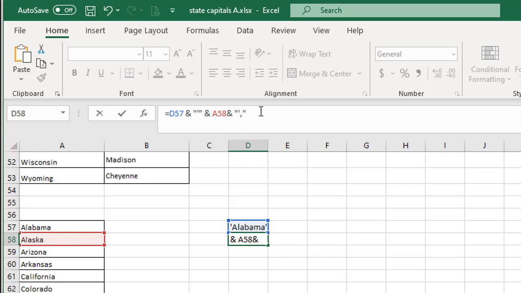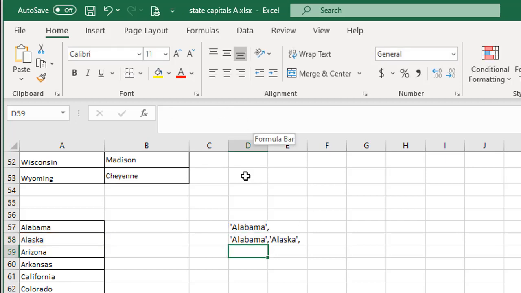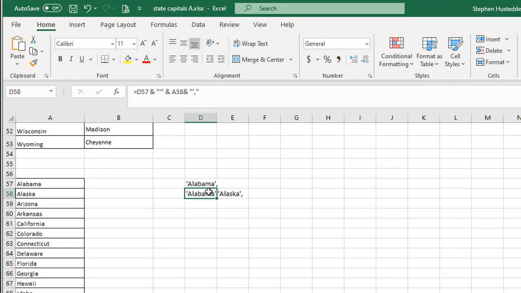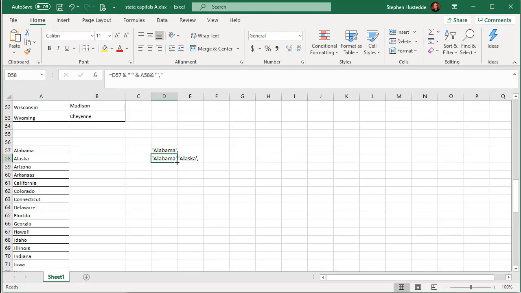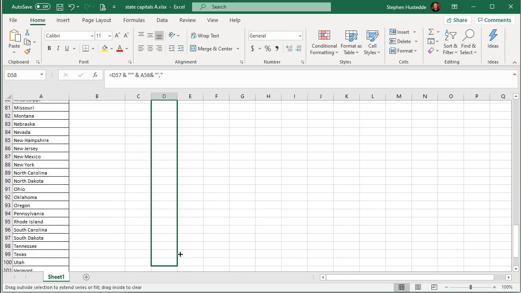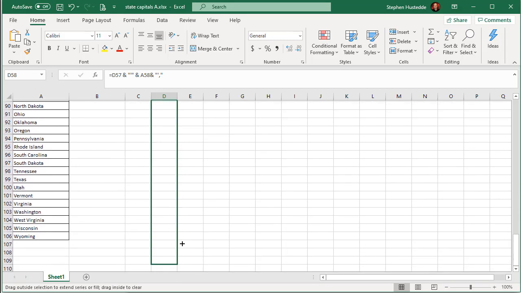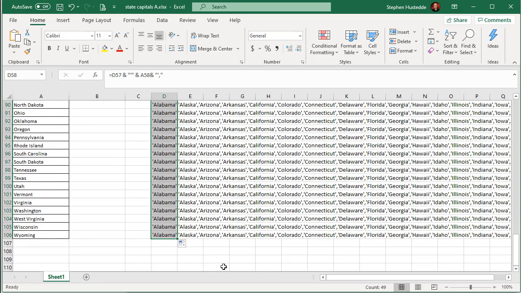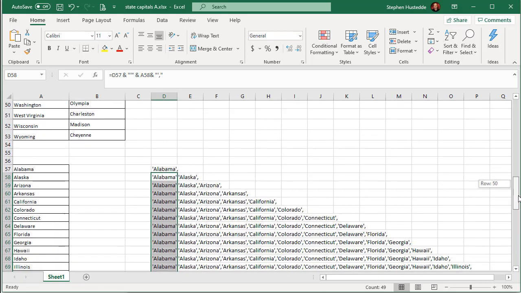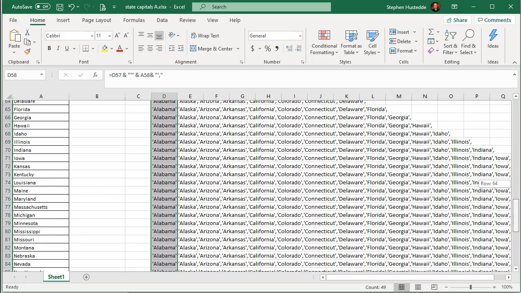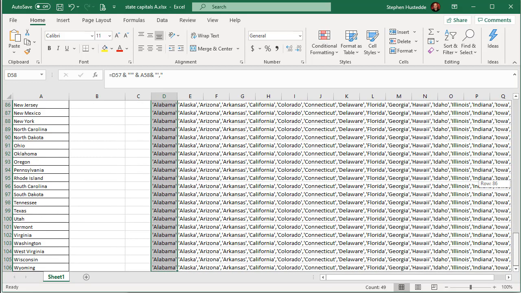And I'm going to press the Enter key. And so now I get Alabama in quotes, comma, Alaska in quotes, comma. Now here's the power of Excel, because I'm going to take this formula, grab the fill down box and drag down to Wyoming. And notice what it did is along the way it just simply kept extending the values.